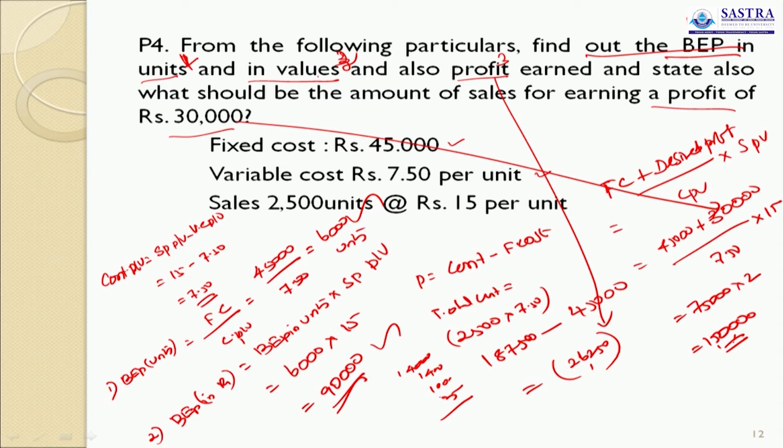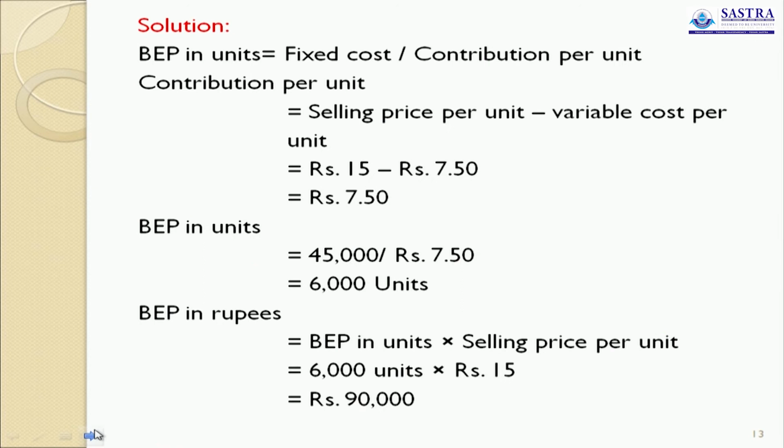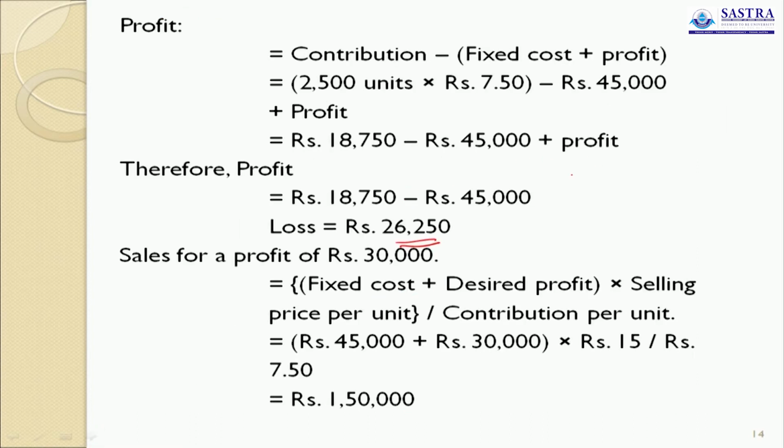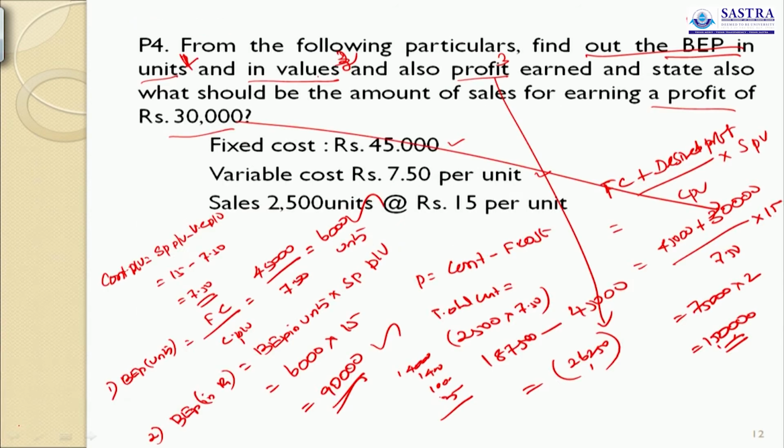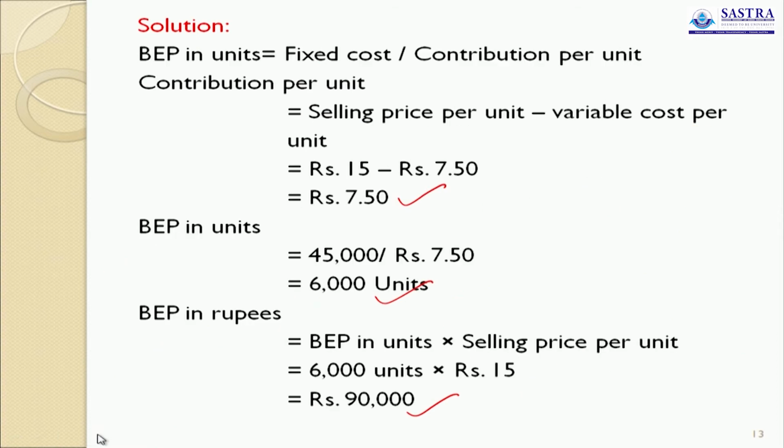Okay. So these are all the answers I have solved. Now you see the regular answer I have given. So 7.50, 6,000, BEP 90,000, loss is 26,250, and sales required to earn a profit of rupees 30,000 is 1,50,000. So already I have explained all those things which I have solved here. This is the answer. You have to work out like this in your answer sheet. Okay. Now shall I move to problem 5?